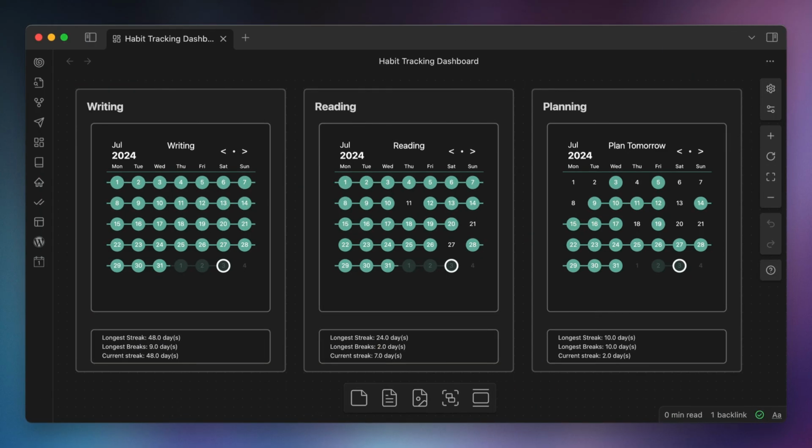And then when I review all of my journal entries as part of my quarterly retreat process, which if you want to dig deeper into that, I outline in this other video here, I actually look at this habit tracking dashboard to see how consistent I've been. All the data is right there, including the monthly view, my longest streak, my longest break, and my current streak.